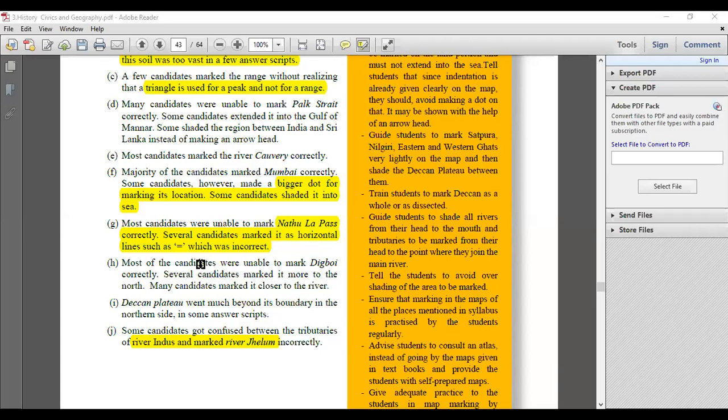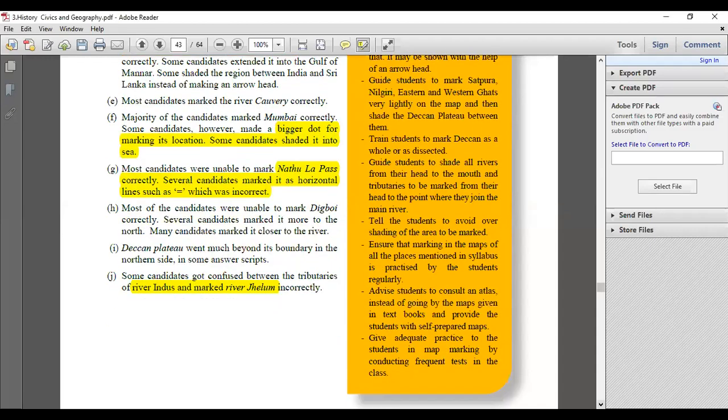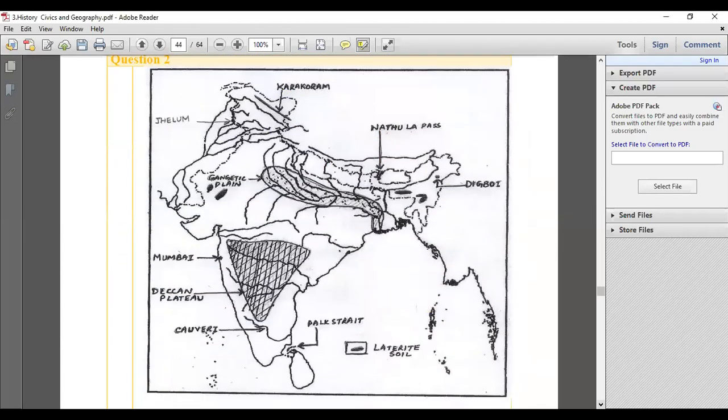Indus was not a problem, but while marking, at times a few people also marked it towards Jhelum. So be careful with that. That's how your marking should be. You can see how the arrows are pointing towards a particular marking. This is the inverted bracket which I was talking about, right?